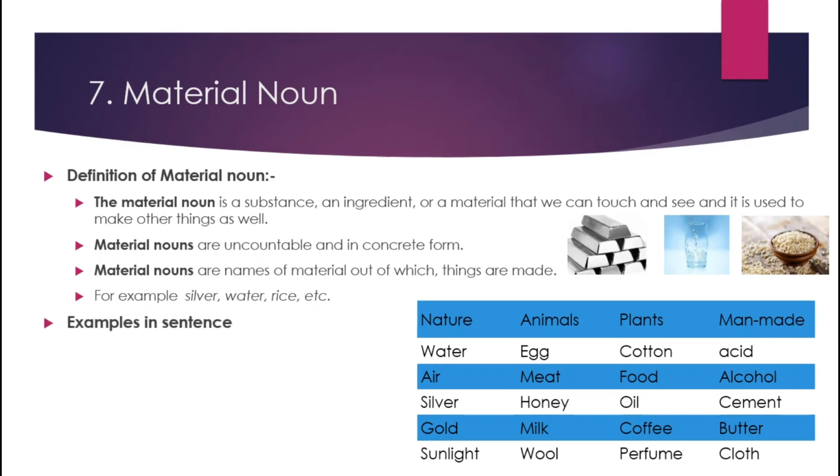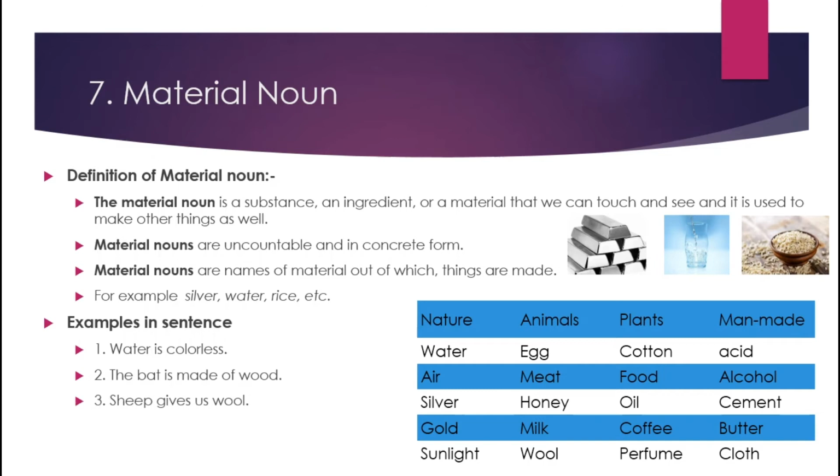Examples in sentences: water is colorless. So here water is material because it is not made by human beings. Second example is the bat is made of wood. So here wood is material. Wood is used to make a bat. So here bat is a new thing.